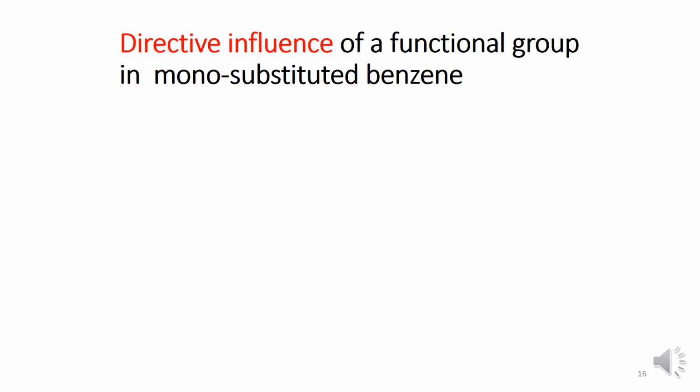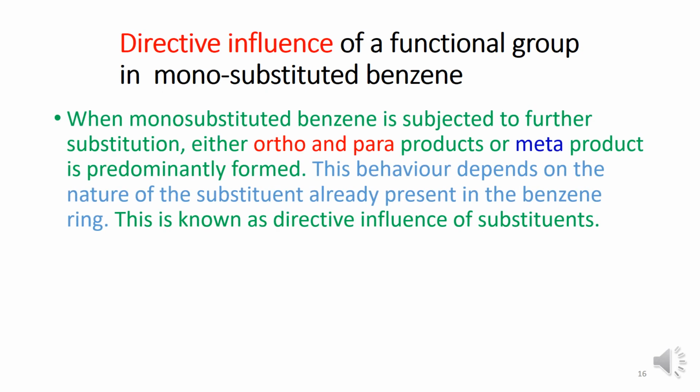Now, directive influence of functional group in monosubstituted benzene. When monosubstituted benzene is subjected to further substitution, we get either ortho and para products or meta products. These two kinds of categories we see when disubstitution is going to happen in a benzene molecule. This behavior depends on the nature of the substituent which is already present in the benzene ring. This is called directive influence of the substituent.